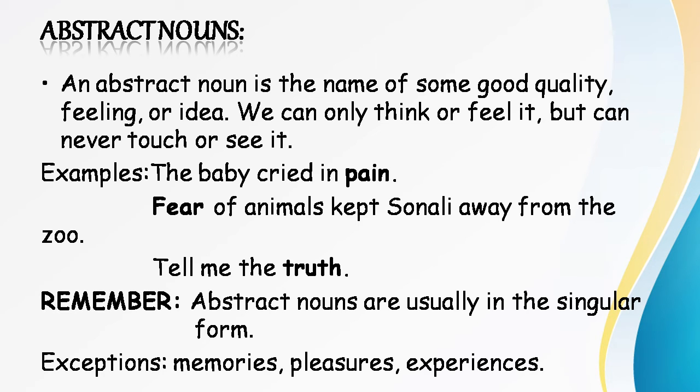The next example is tell me the truth. Here also you can observe that truth is the abstract noun and we can just feel the truth. We can think about the truth, but we can never touch it. Remember, all the abstract nouns are usually in the singular form, which means they are only of one form, singular. Some exceptions in this case are memories, pleasures and experiences. These words are usually in the plural form and hence we call them exceptions.